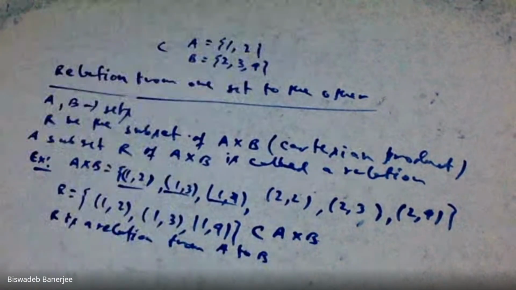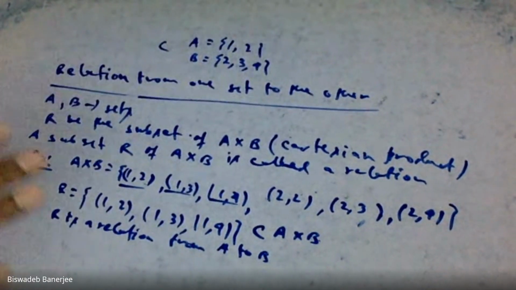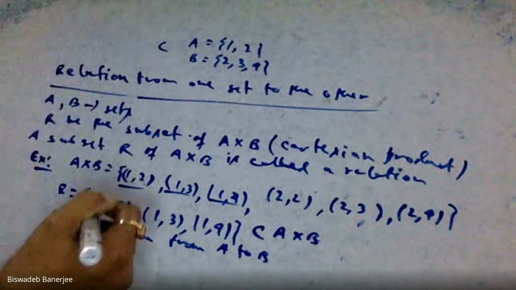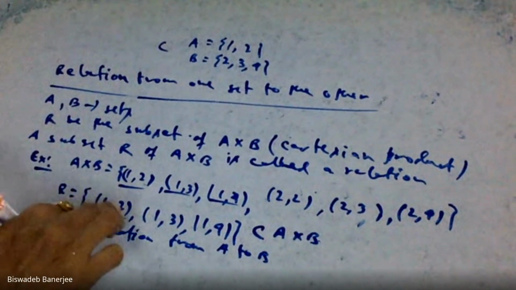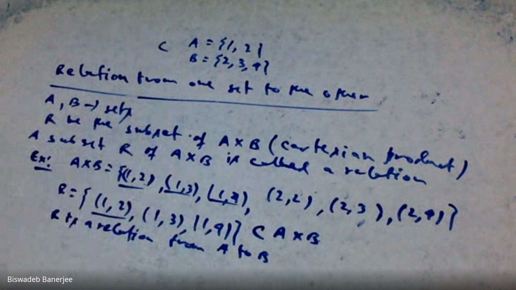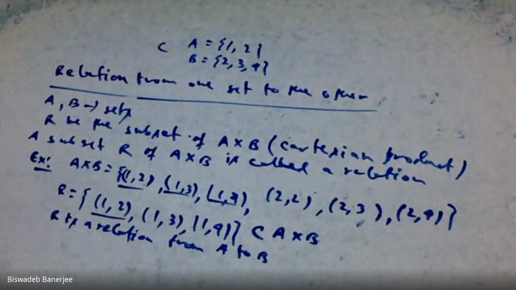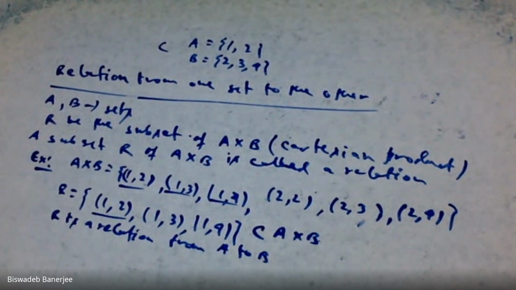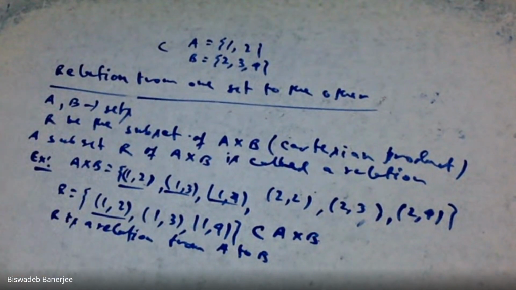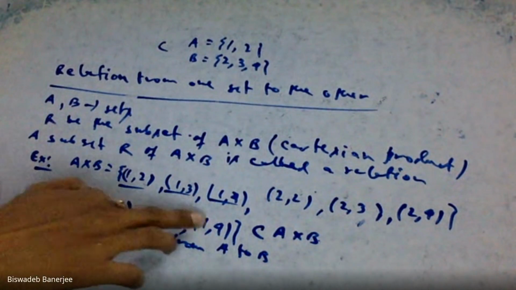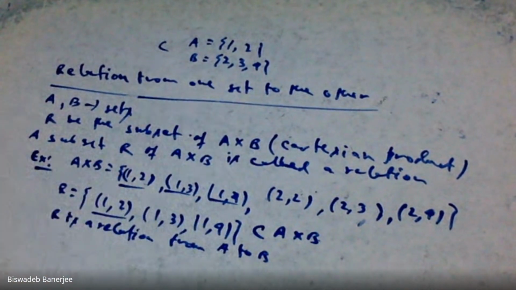You can take any subset like this. Now see that in this subset the members are (1,2), (1,3), (1,4). So we say that (1,2), (1,3) and (1,4) are in a relation.